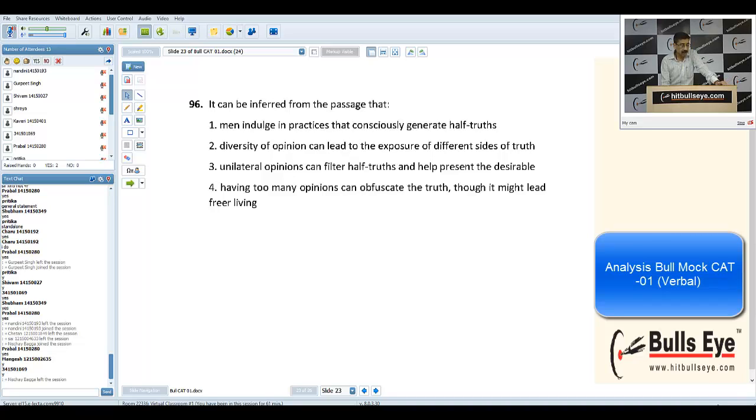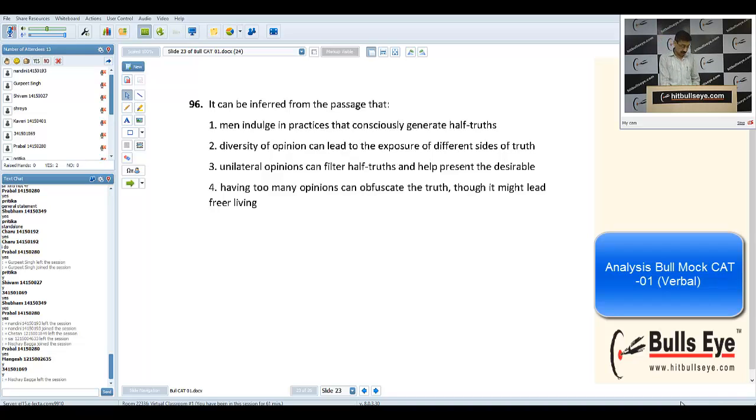Let's see why the third is wrong. Unilateral opinions can filter half-truths. No, it cannot. Unilateral truth cannot. It has to be multi-sided. That's why he's talking about spontaneity, about diverse opinion. In presence of the second, the third cannot be taken as correct. Having too many opinions can obfuscate. Now we should know the meaning of obfuscate. Just to confuse you, we have given the word obfuscate, which also means confuse. Having two opinions will not confuse or mar the truth. On the contrary, it will highlight it. It will make it brighter.